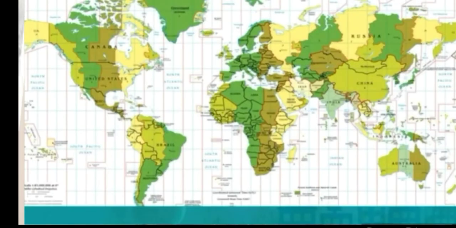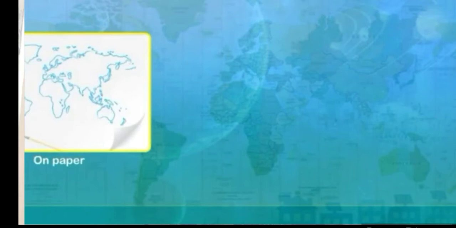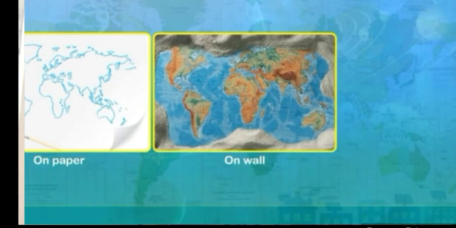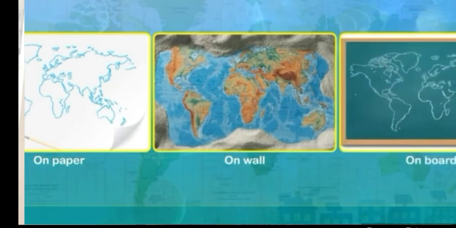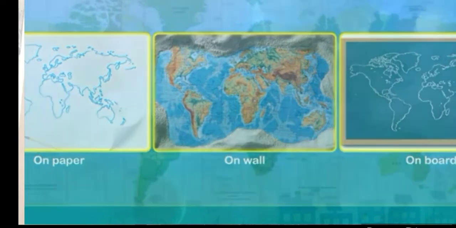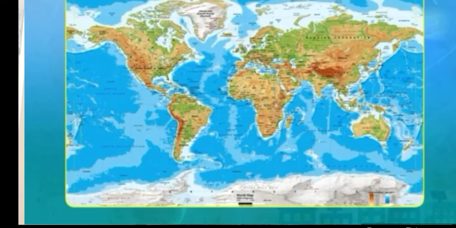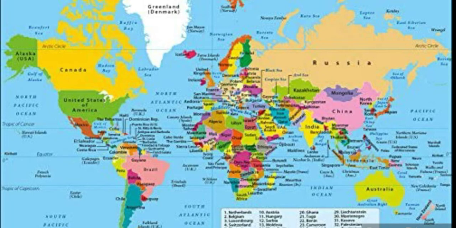So the solution is maps. Maps can solve this problem. A map is a drawing of the Earth or a part of it on a flat surface. Maps are easy to handle. The details are shown in the form of different symbols, words, lines and colors. It is very difficult to understand how much information a map can contain. A detailed map is not less than a voluminous book.